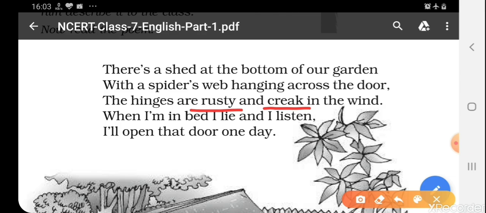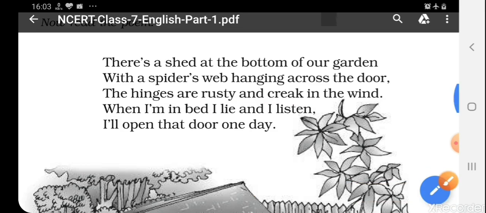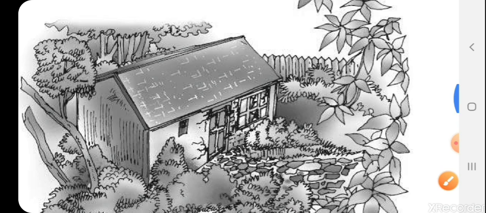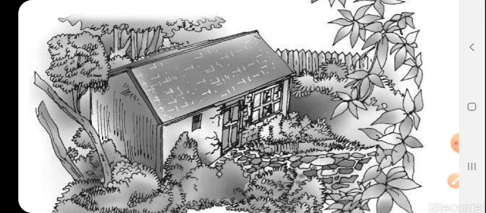That's why the poet is saying here that the hinges of the doors are rusty and they make sound when the wind blows. So when I am in bed, I lie and I listen. And this small child is saying that when I lie in my bed, I listen to that sound. And I think that I'll open that door one day. So what this little child thinks is that I'll open that door one day. Clear? So let's move forward. This is the picture of a shed you can see here. Okay.